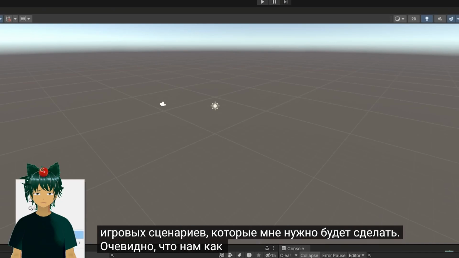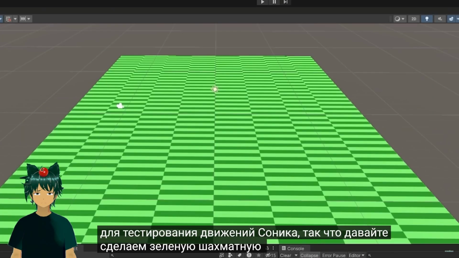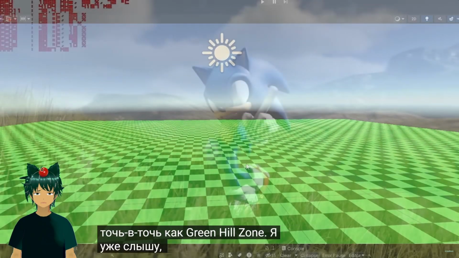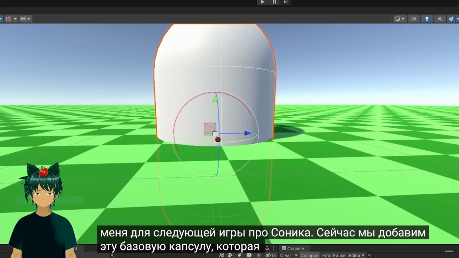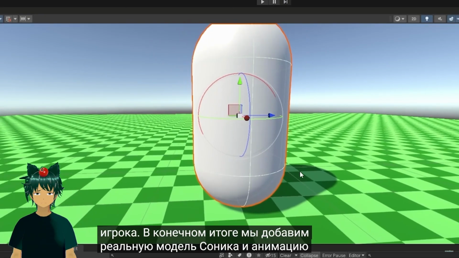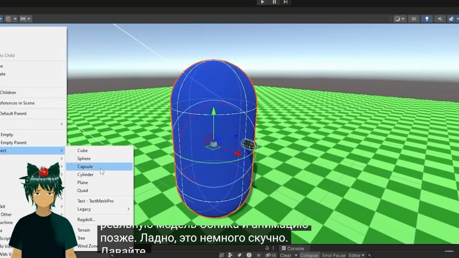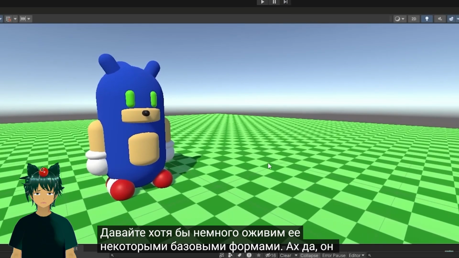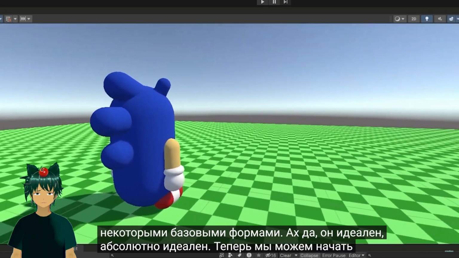We're obviously going to need a floor for testing Sonic's movement, so let's make a green checkerboard plane. Ah, yes, exactly like Green Hill Zone. I can already hear Sega on their way to hire me for the next Sonic game. We'll add this basic capsule to represent the player Sonic for now. We'll eventually add in Sonic's actual model and animations later on. Okay, this is kind of boring. Let's at least spice it up a bit with some basic shapes. Ah, yes, he's perfect. Absolutely perfect. Now we can begin programming.